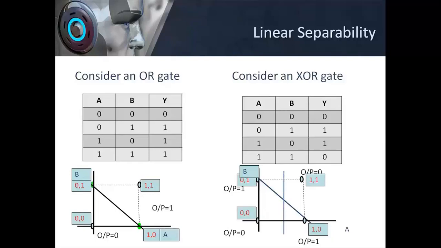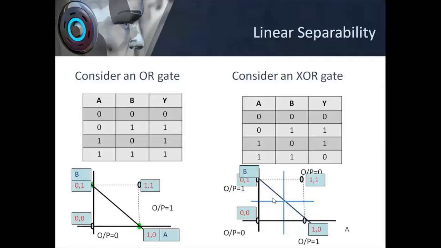Let's say I draw a line in between. Again, on both sides of the line, I have points with output 1, output 0, output 0, output 1. So not possible. And if I draw a horizontal line, again, both sides will have points with output 1 and 0.